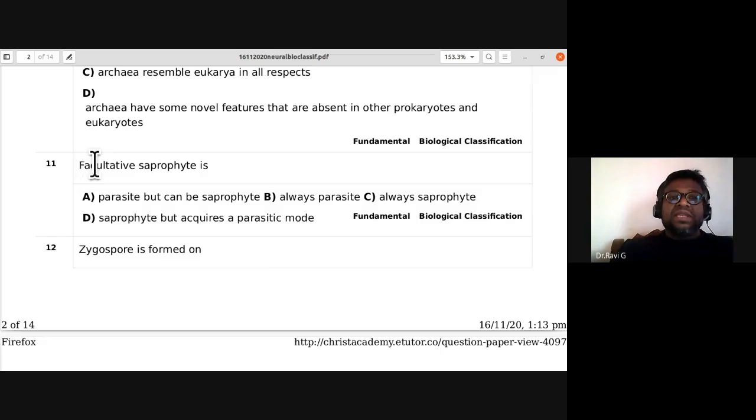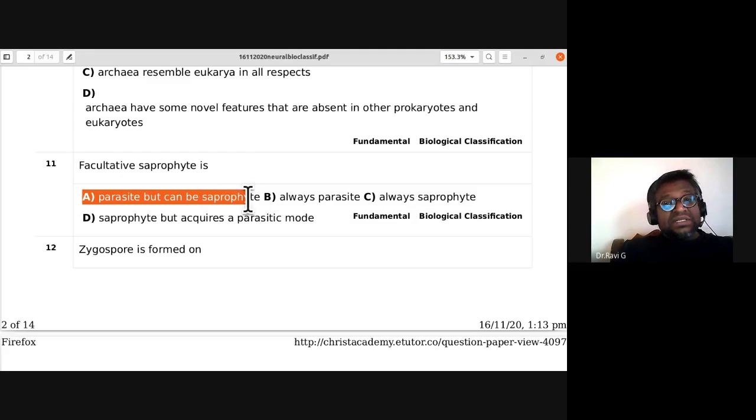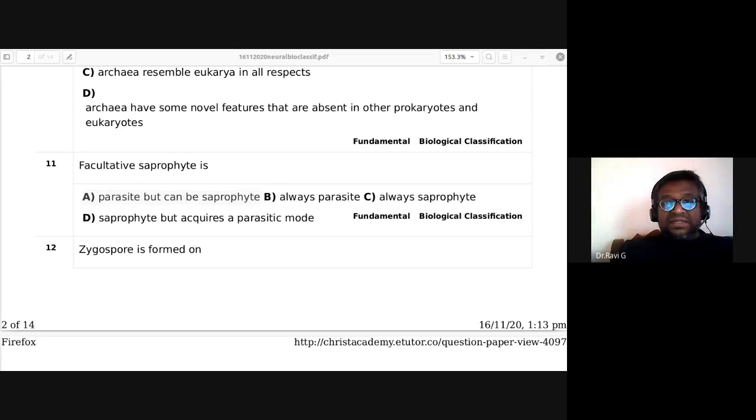Okay, the next is the facultative saprophyte. Options: parasite but can be saprophyte; always parasite; always saprophyte but acquires a parasitic mode. See, facultative saprophyte means they are temporarily saprophyte. Parasite, but can be saprophyte. So for the 11th one, A is the answer.